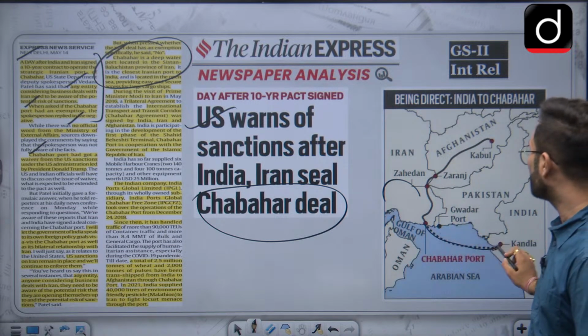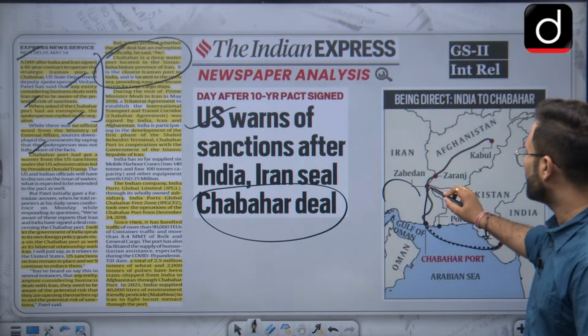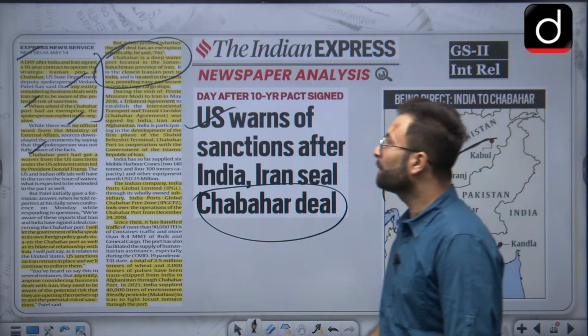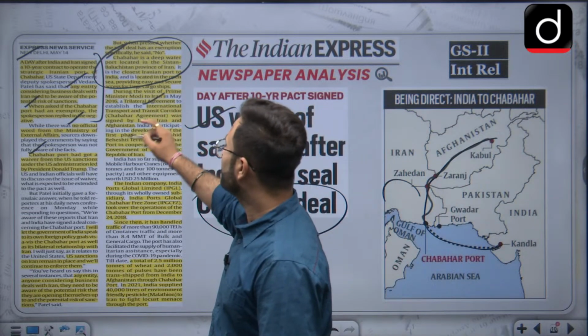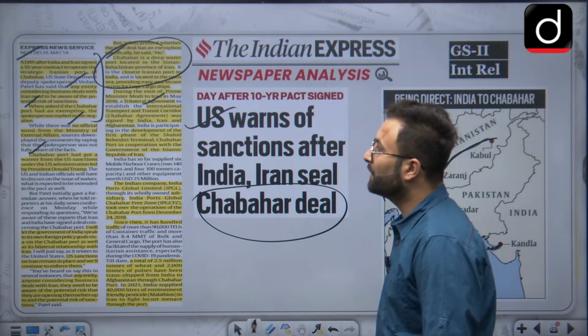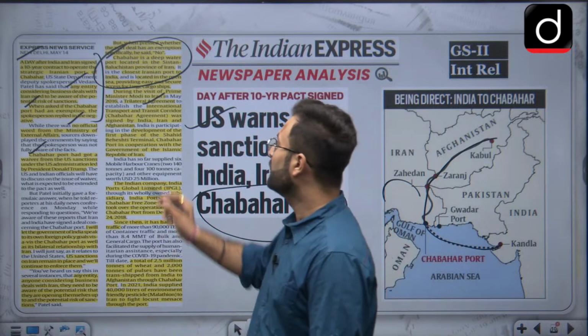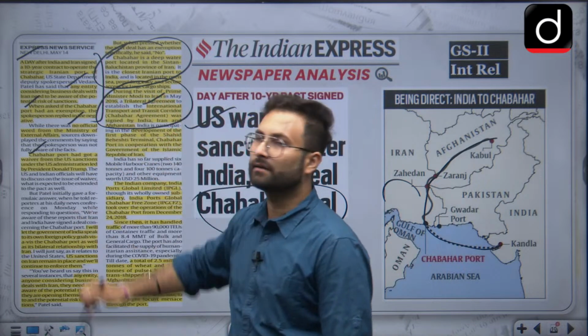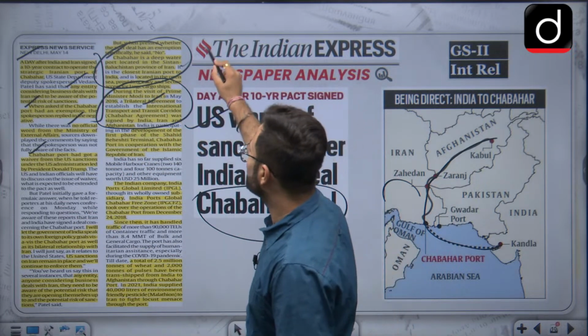Okay, so that is from Kandla to Chabahar and then Zahedan, Zaranj and to Kabul. That is the particular International North-South Transport and transit corridor. The Chabahar agreement was signed by India, Iran, and Afghanistan, so this particular trilateral agreement was there. So these two paragraphs become important for you.